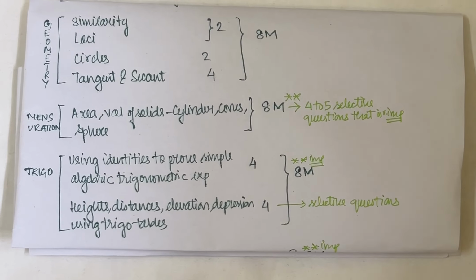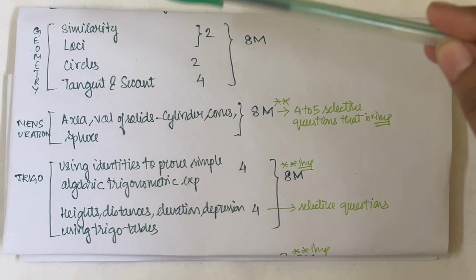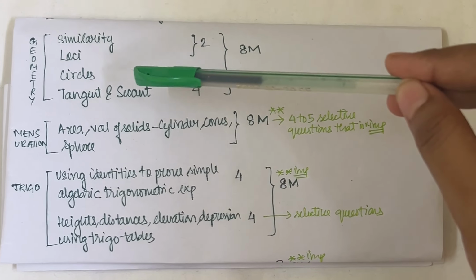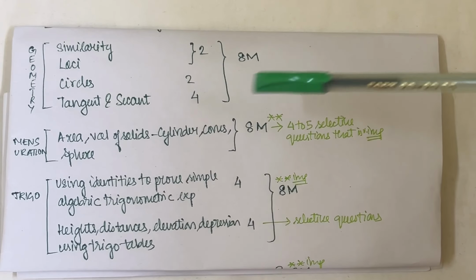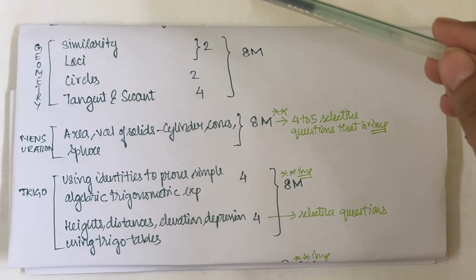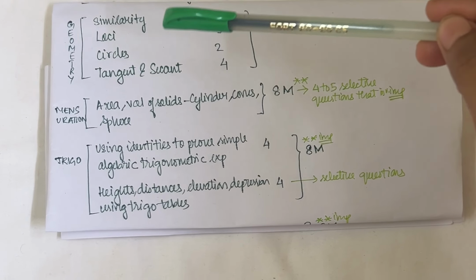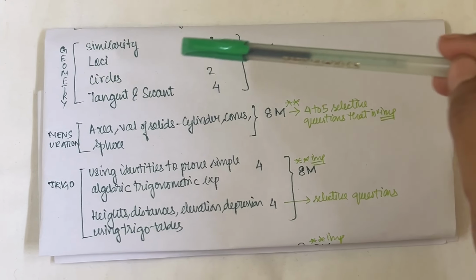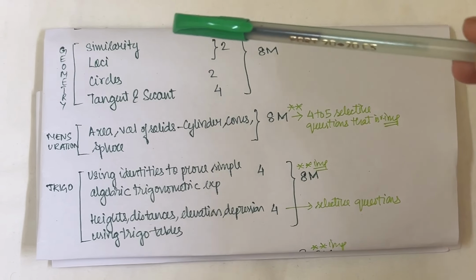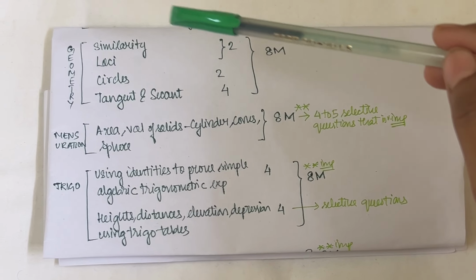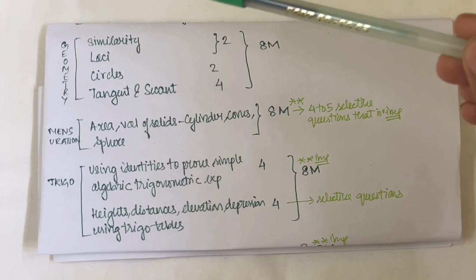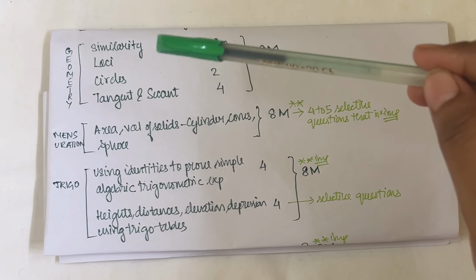Now the geometry portion contains similarity, loci, circles, tangent and secant. Many students find it difficult, though similarity and circles, tangent and secant you can definitely do because it is on the average side, not that tough.